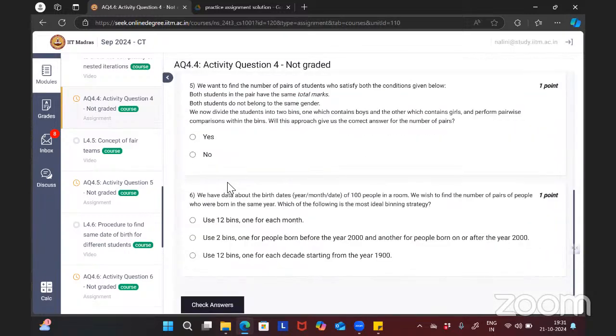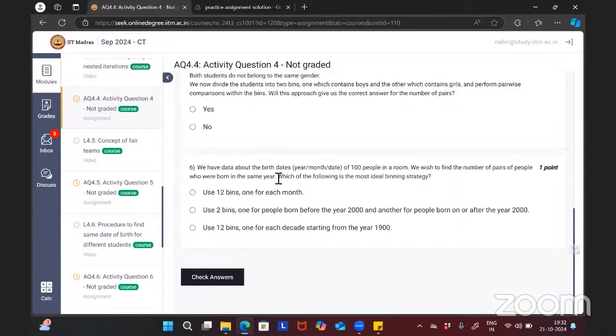Oh, this activity question. Okay, we have data about the birthdays, year, month, date, of 100 people in a room. We wish to find the number of pairs of people who were born in the same year. Which of the following is the most ideal binning strategy? Use 12 bins, one for each month. Use 2 bins, one for people born before 2000 and the rest. Use 12 bins, one for each decade. This third option will be good, no?